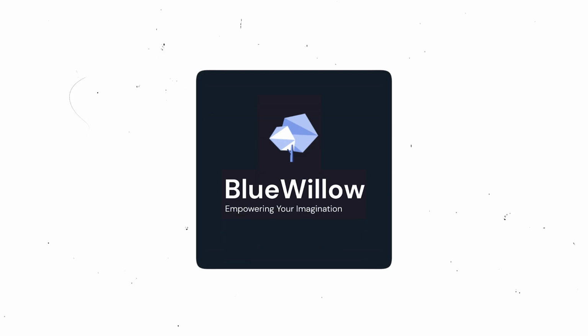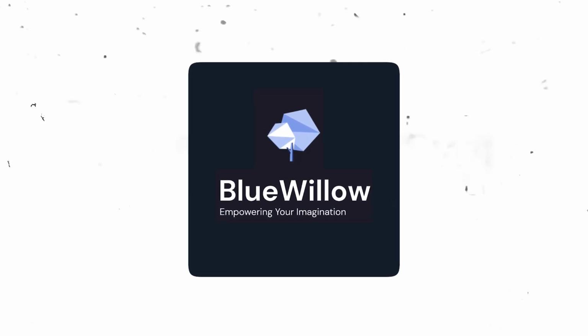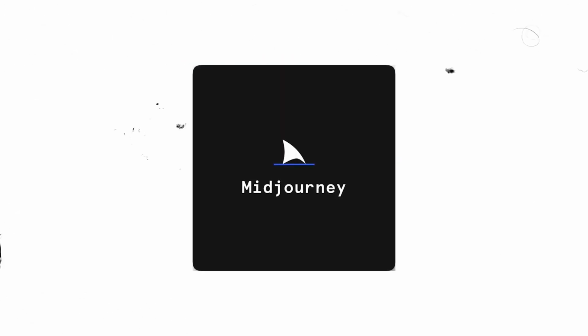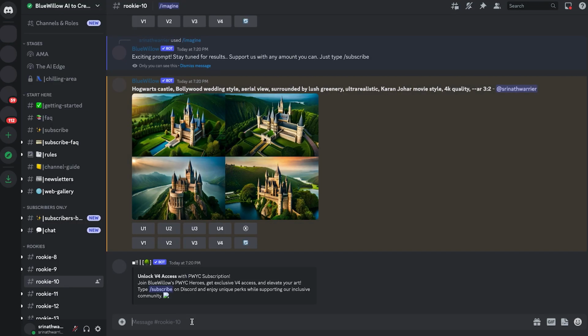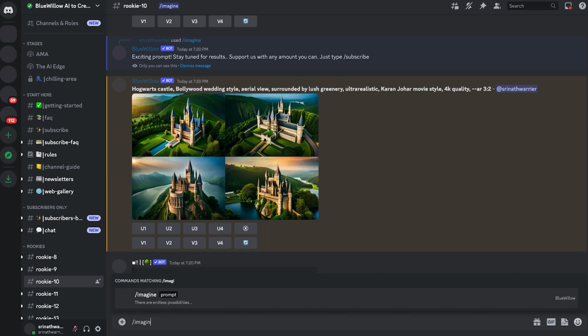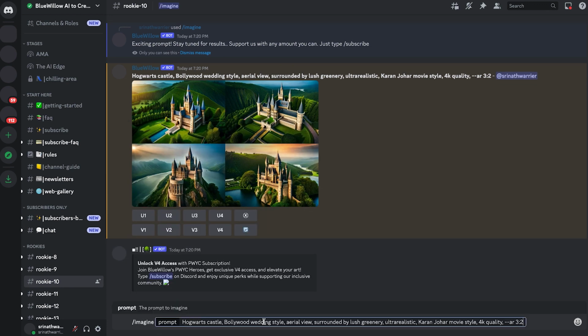Step 2, images. Now for the face portrait images, I decided to go with Bluewillow since we are sticking to free AI tools. But you can also try Midjourney, which has a limited free version, or you can apply for a waitlist at Leonardo AI. So on Bluewillow's Discord page, you can pick one of their free rookie channels, type /imagine, and then give the text prompt to generate the image you want.